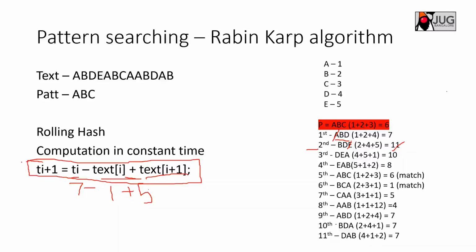And now what is the actual time taken for the Rabin-Karp algorithm? It is just a comparison. And when will the comparison happen? When the pattern and the text hashes are matching, so only at that time will the comparison happen. And that is not so many times. So even in the worst case, it is big O of the text size. If you say there are n characters, then it will be big O of n. That is how the time works.